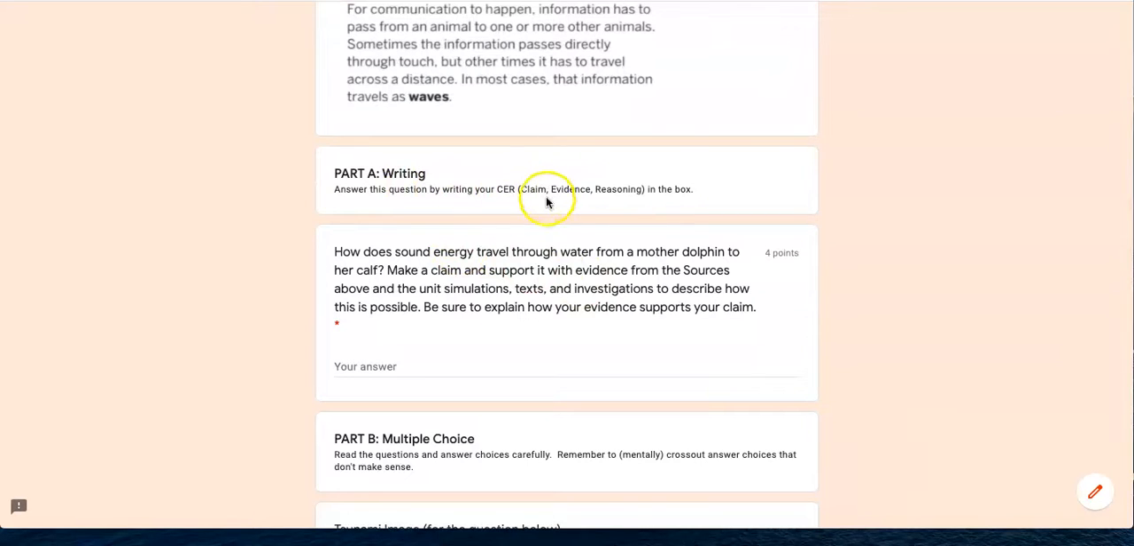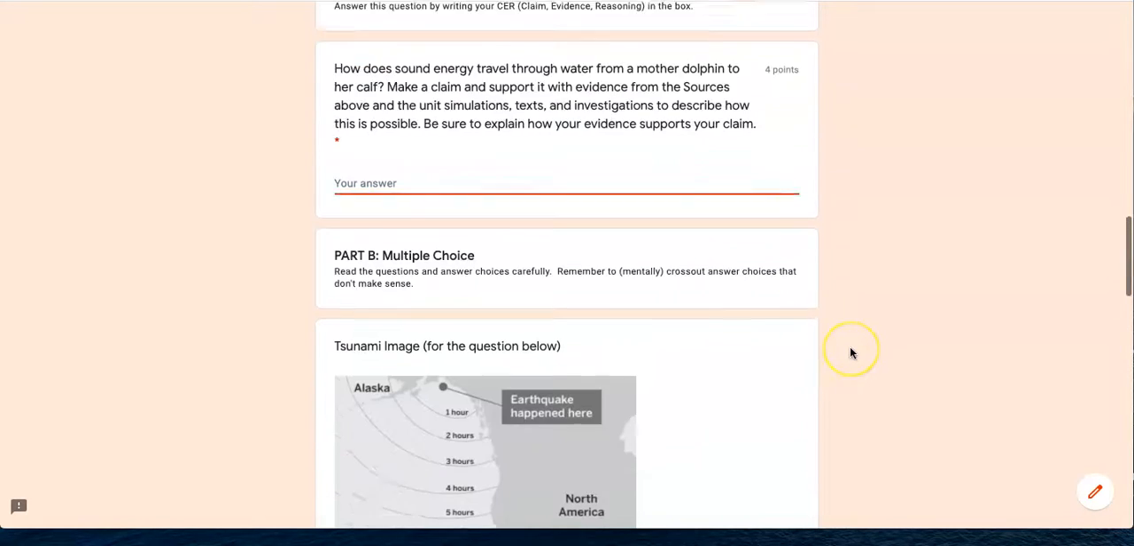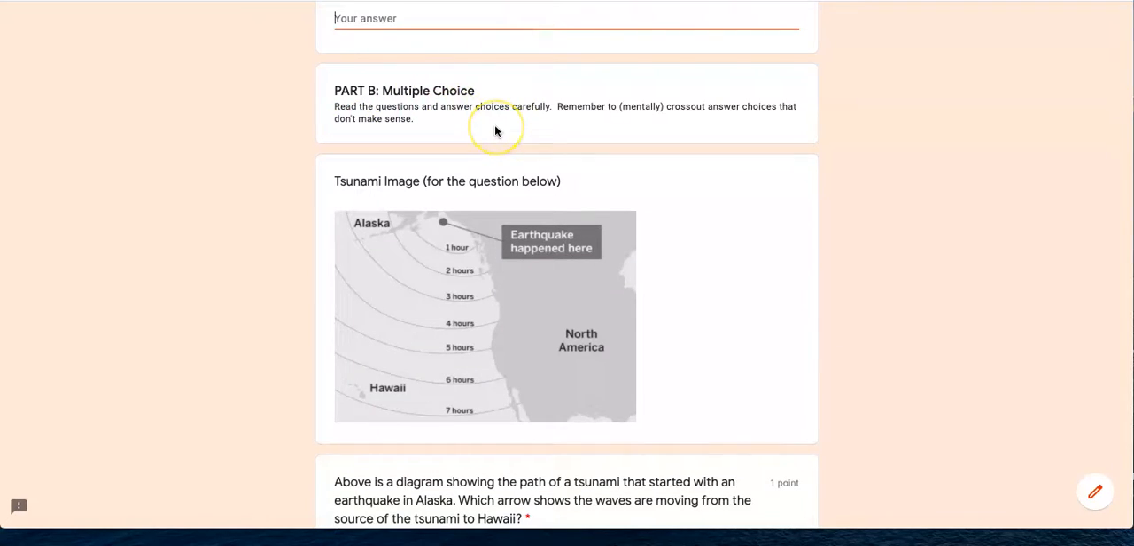Part A is the writing. This is where you write your CER. You are going to answer this question right here. Starting right here in this box, you need to write a paragraph, just like we did in the review. I should see at least 5 sentences as I grade these responses. Part B starts here. These are your multiple choice questions.